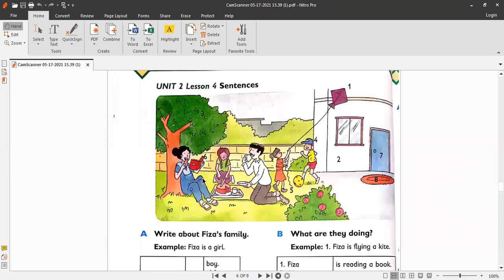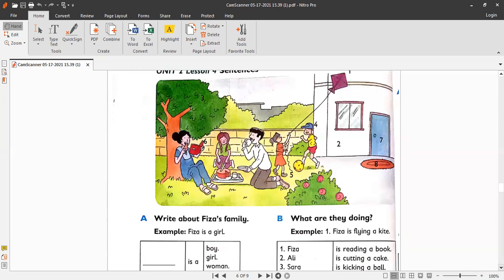Look at the mummy. Mummy is reading a book and she's also eating a cake, a piece of cake, right? And she is Sarah. She is cutting the cake. This is the cake in the plate, and there's a cup of tea. What is Daddy doing? Daddy is drinking or having tea. And what is Fizza doing? She is flying a kite. You can see the kite, and Ali is playing with the ball or kicking the ball. Okay, so they are having tea in the garden. Yes, they are having fun in the garden, right?